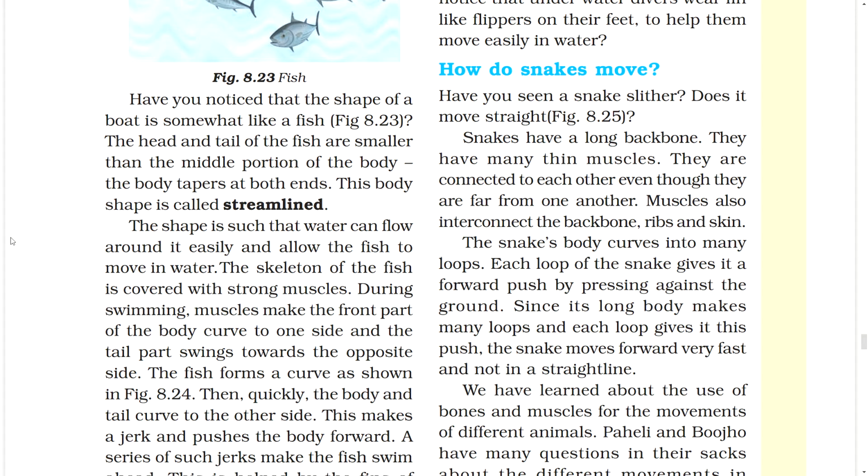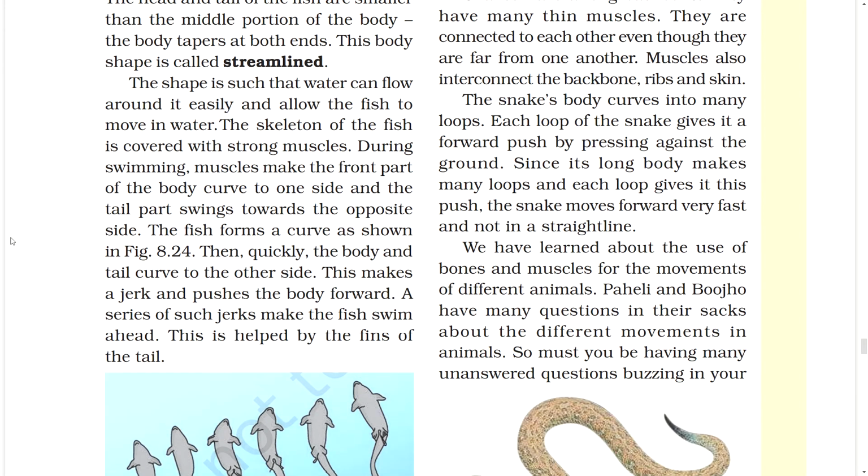The skeleton of the fish is covered with strong muscle. During swimming, muscles make the front part of the body curve to one side and the tail part swings towards the opposite side. The fish forms a curve as shown in the figure. Then quickly the body and tail curve to the other side. This makes a jerk and pushes the body forward. A series of such jerks make the fish swim ahead. This is helped by the fins of the tail.